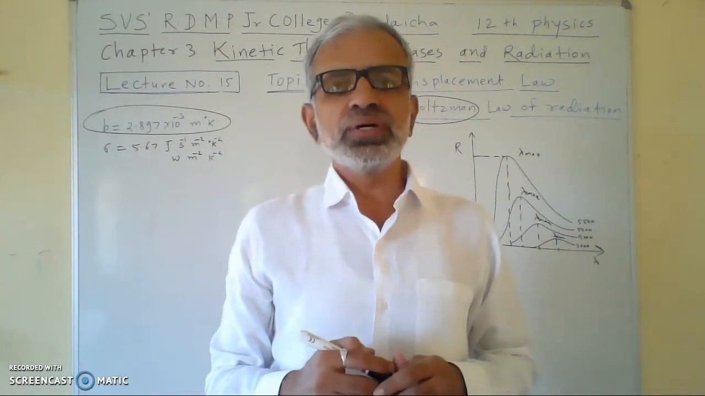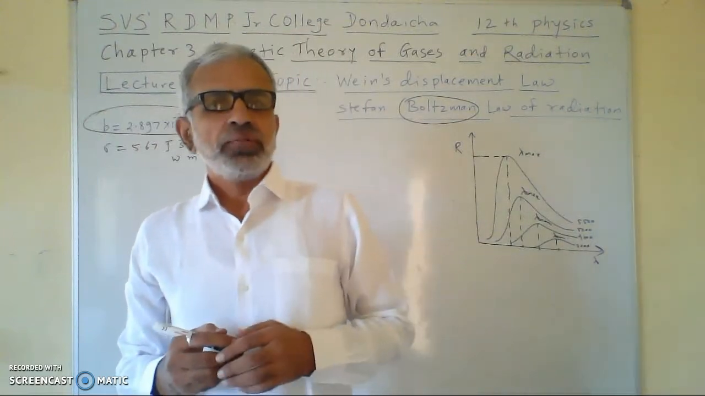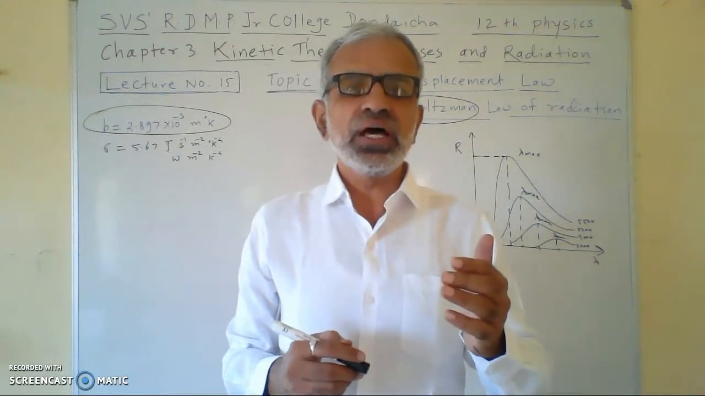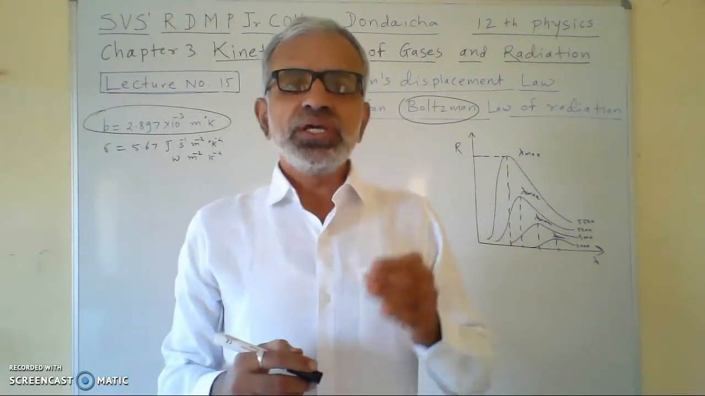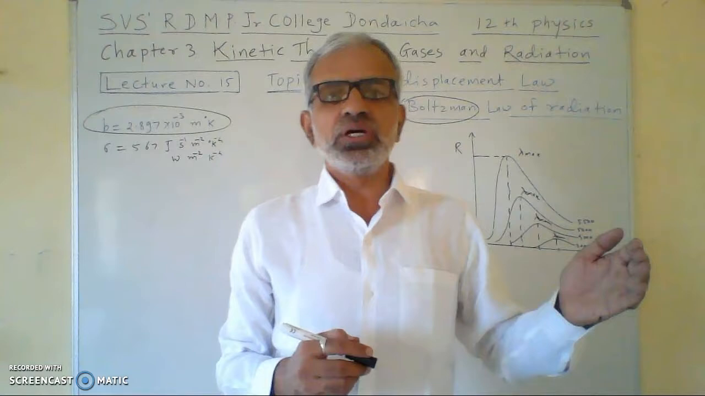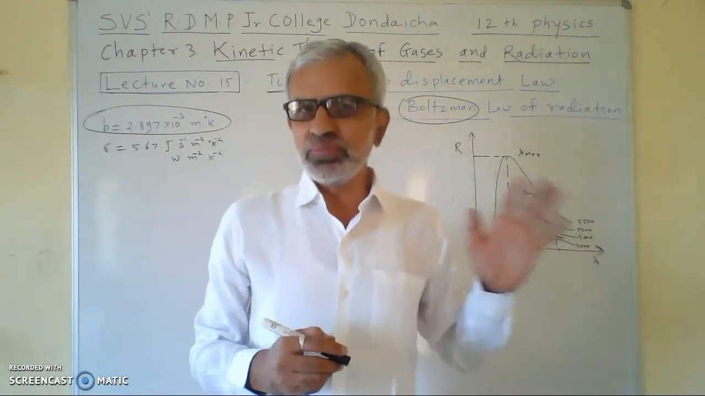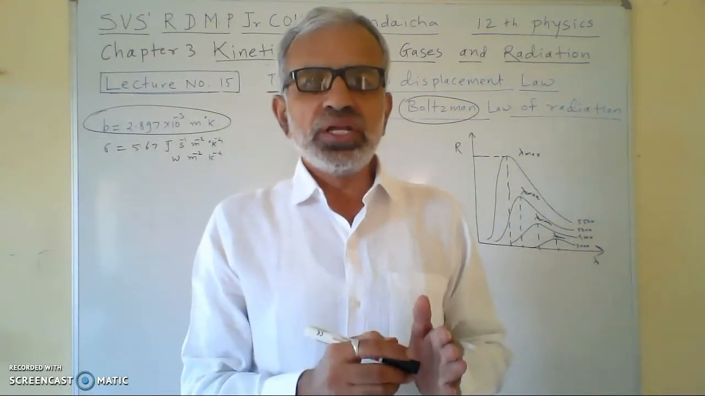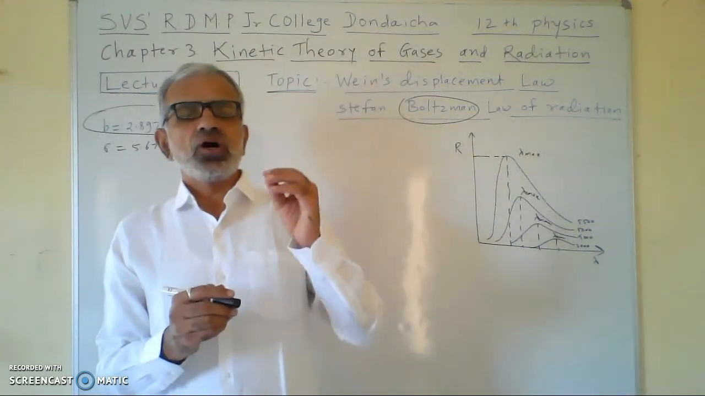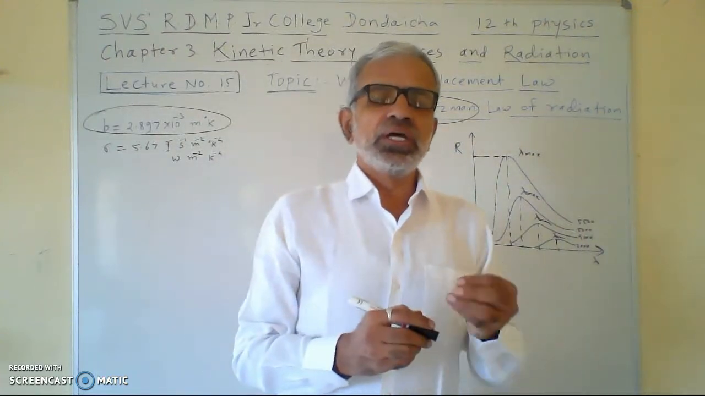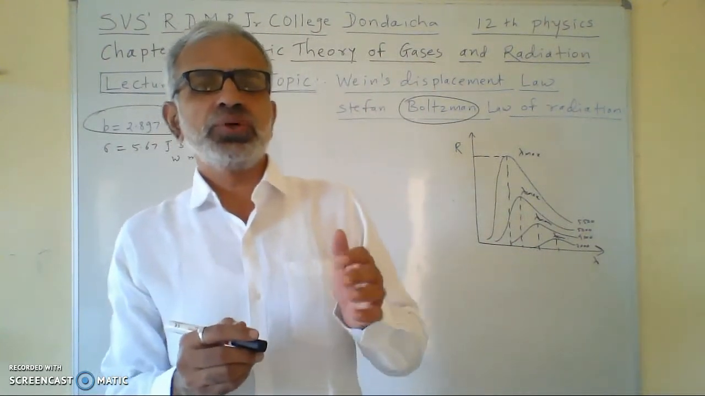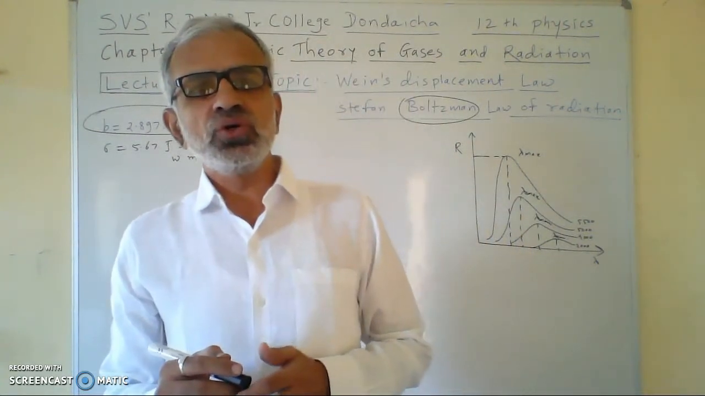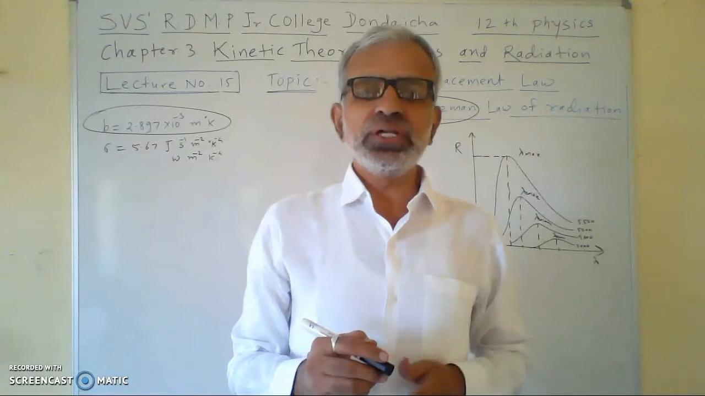According to Stefan-Boltzmann law, the rate of emission per unit area of a perfectly black body is directly proportional to the fourth power of the absolute temperature. This is the law. What is the law? The rate of emission per unit area of the perfectly black body, or radiant power per unit area of the perfectly black body, is directly proportional to the fourth power of the absolute temperature.